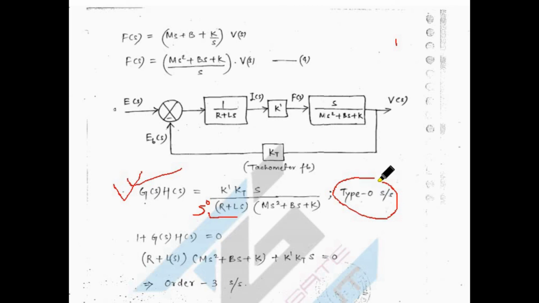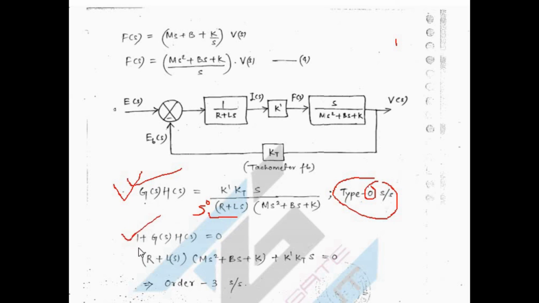Understood. And for order, you have to write the characteristic equation. The characteristic equation is represented by 1 plus G(s)H(s). In the Routh-Hurwitz criteria, I will elaborate some more points on this characteristic equation concept. Just for the sake of purpose, try to remember this one, 1 plus G(s)H(s).